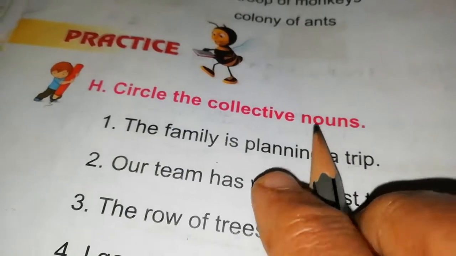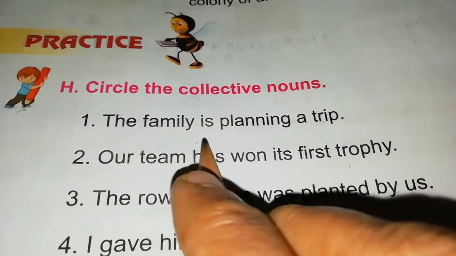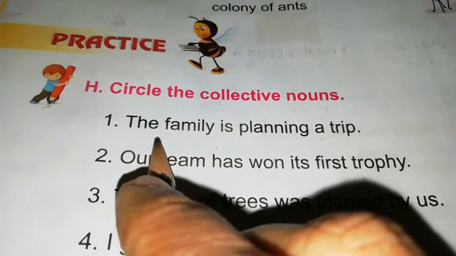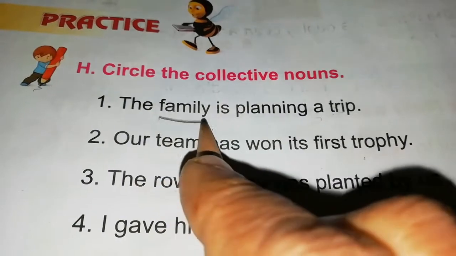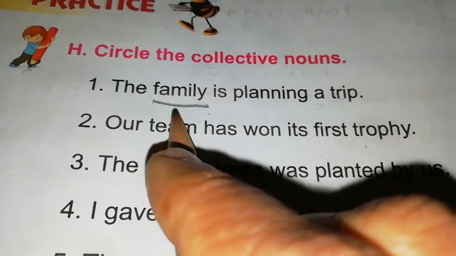Circle the collective nouns. So we have to circle the collective nouns. See the first question: the family is planning a trip. In this sentence, what is the collective noun? Yes, the collective noun is family. In a family, many members will be there. So it is a collective noun.